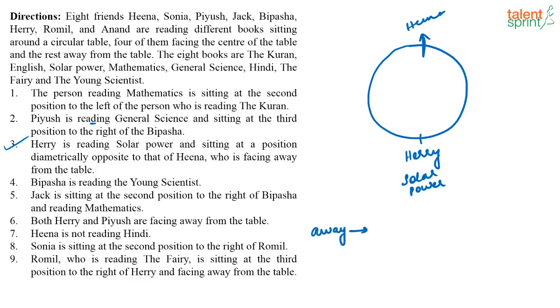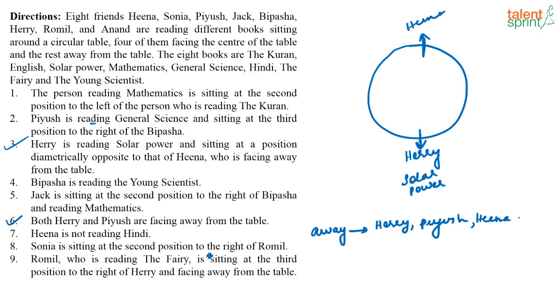Who are the people who are facing away from the table? Harry is facing away from the table. Piyush is facing away from the table. This is given in point number 6. Now I already got that Hina is also facing away from the table. Then Hina is not reading Hindi.